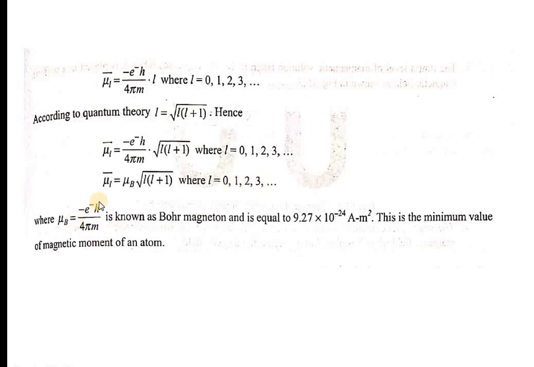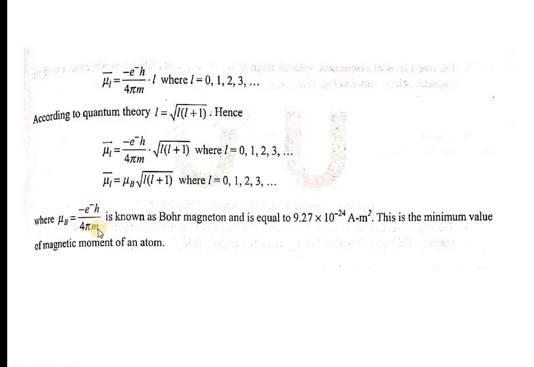Here e is the charge of the electron, h is the Planck's constant, 4 is a constant, pi 3.14 is a constant, and the mass of the electron is a constant. On substituting all these values, you get a constant equal to 9.27 into 10 to the power of minus 24 ampere meter square. So this is the minimum value of a magnetic moment of an atom.